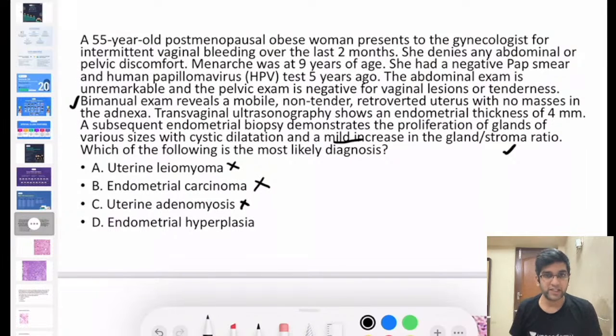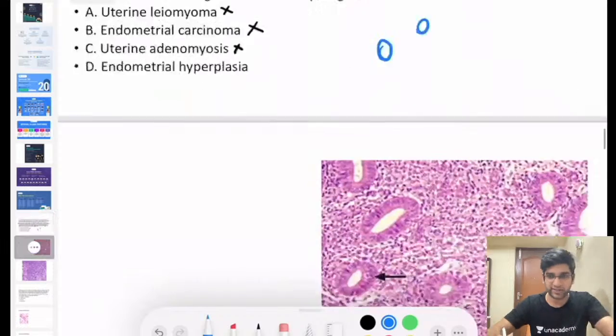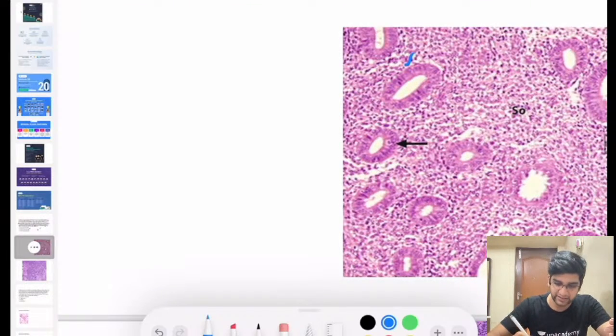Great, SN has gone with 1:1. Can anyone add to it? The normal gland to stroma ratio in an endometrial biopsy is 1:1, right? When I say 1:1, let's say these are glands. I'll show a real image. These are definitely glands, right? These are all endometrial glands.